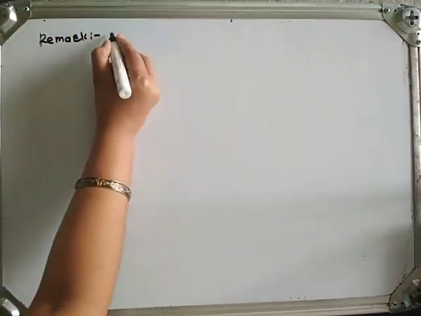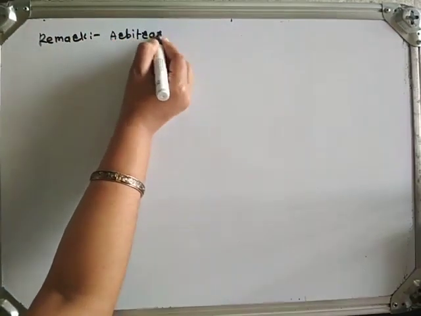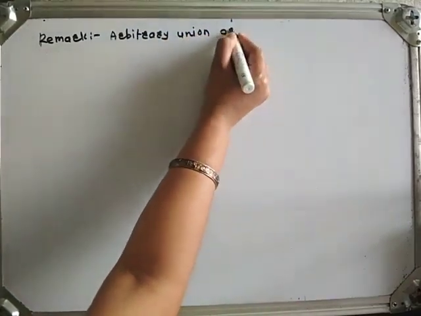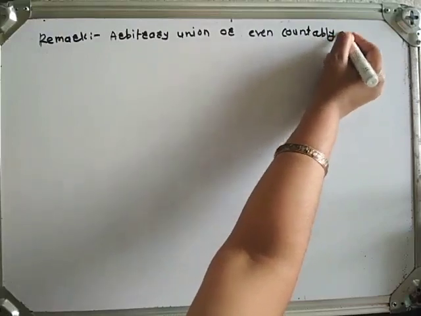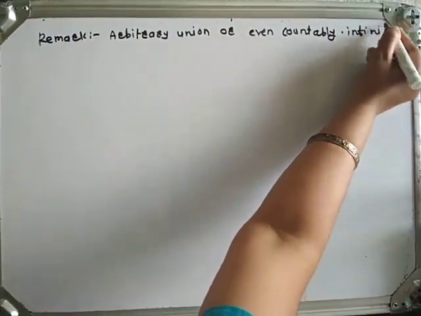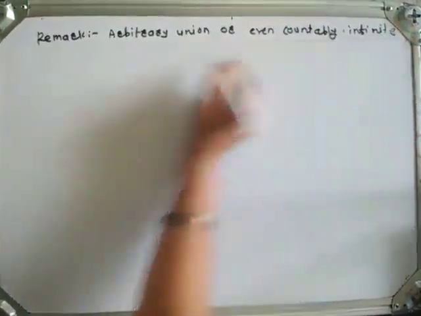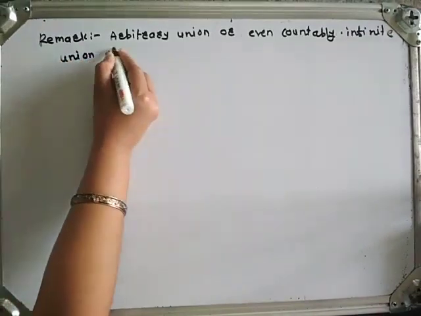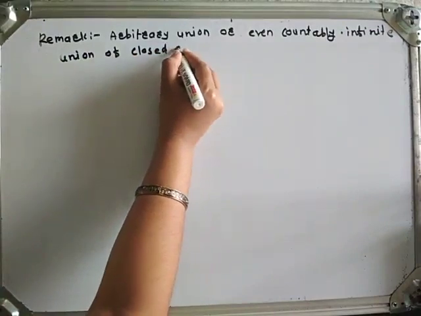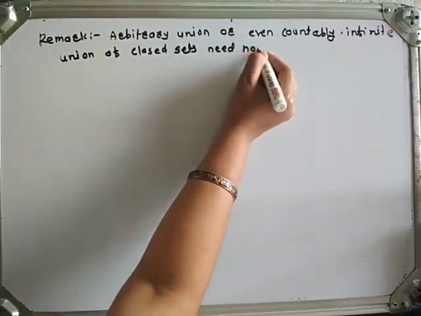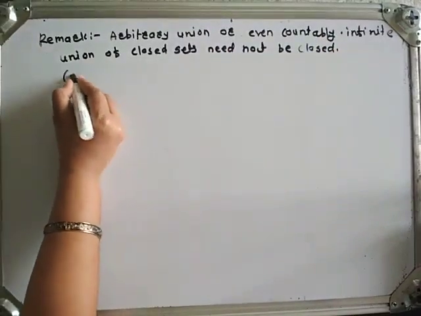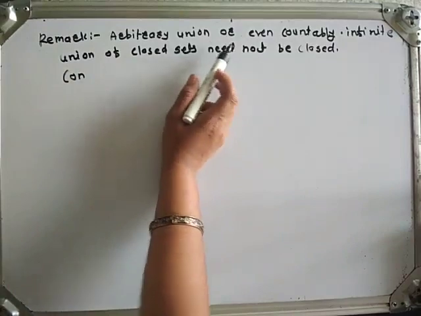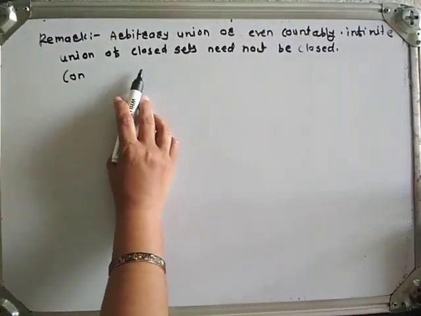Let us take one remark. Arbitrary union or even countably infinite union of closed sets need not be closed. What is the remark? Arbitrary union or even countably infinite union of closed sets need not be closed.